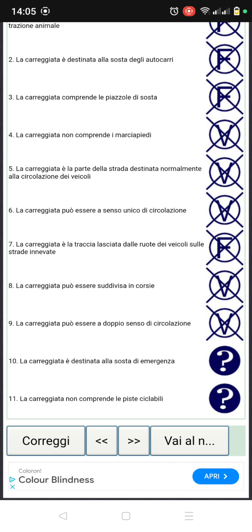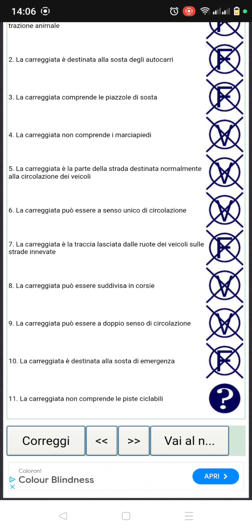Number 10. La carreggiata è destinata alla sosta di emergenza. So this number 10 says the carriageway is designated for emergency parking. No. The emergency lane is not even part of the carreggiata. So emergency parking is not done on the carreggiata. It's done on the emergency lane. So this number 10 is false.